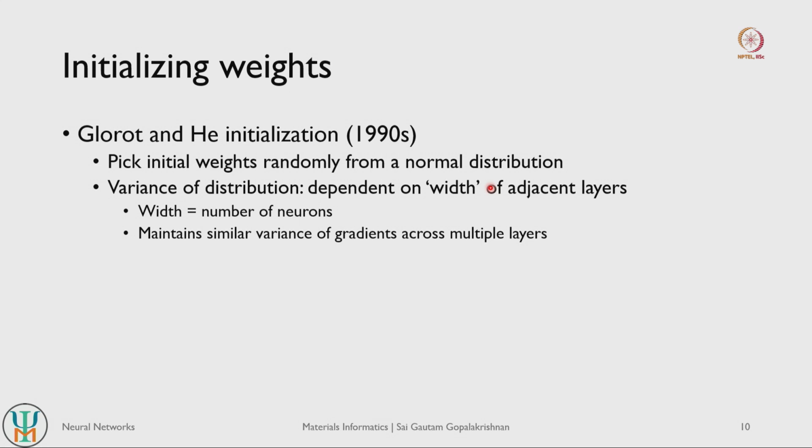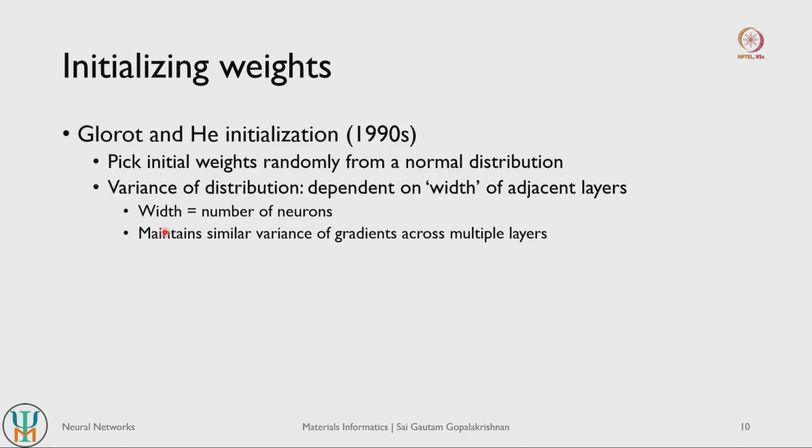So one of your adjacent layers is fairly wide compared to your width, and one of the layers has a smaller width. So the middle layer has a width of 10, the forward layer has a width of 5, and the backward layer has a width of 20, right. So depending on the width of your adjacent layers as well, you choose some kind of an intermediate variance for picking the initial weights of your middle layer, the layer with 10 nodes, right.